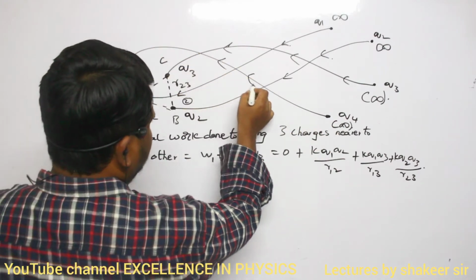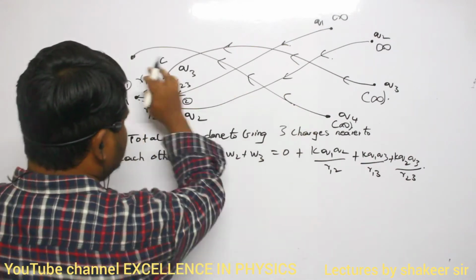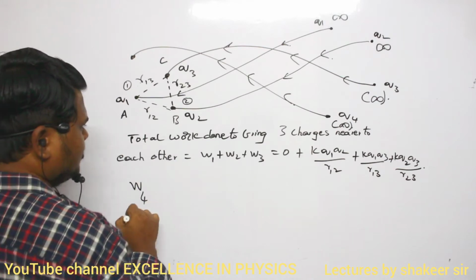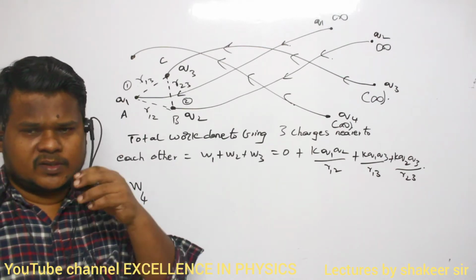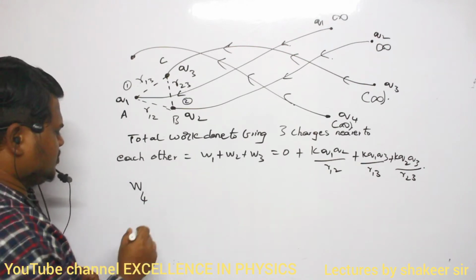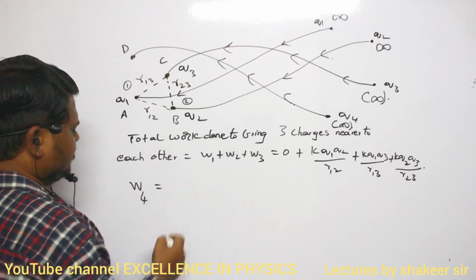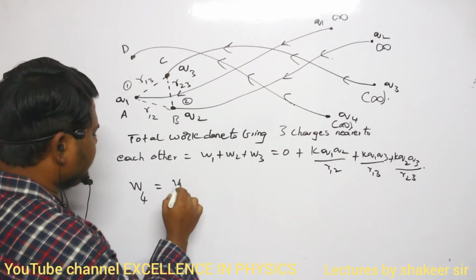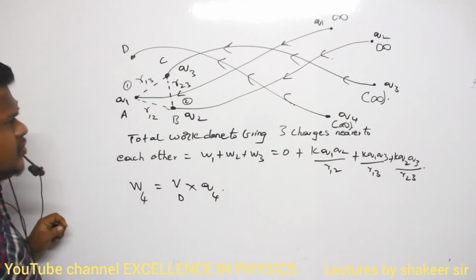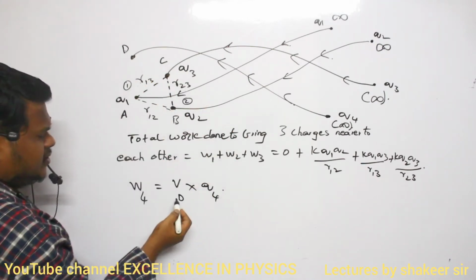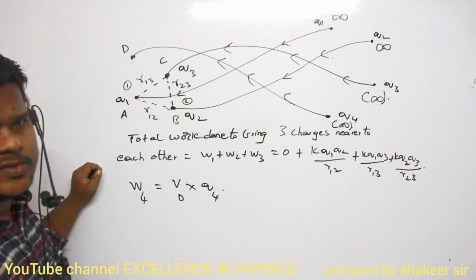To bring the fourth charge, W4 amount of work I have to do. Let this be point D. Work done will be VD into Q4. Potential at this point is VD, and the charge I am moving is Q4.